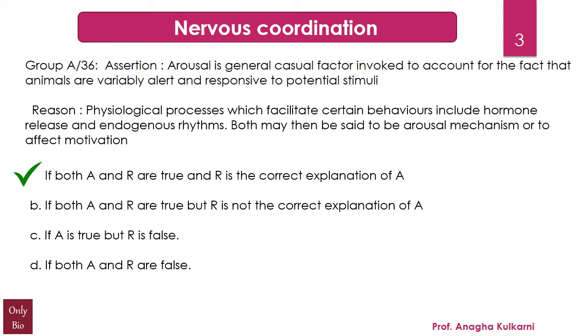Now what is meant by endogenous rhythm? Endo is inside, genus is the body. So it's the body rhythms. These are the biological rhythms which are seen in us. Okay, and there is something called a biological clock that controls it. Friends, remember there is no such organ called a biological clock, but definitely the neuroendocrine system collectively controls it. Now, when I say neuroendocrine system, that definitely tells you it's a coordinated kind of thing seen with the functioning of the nervous and the endocrine system together.